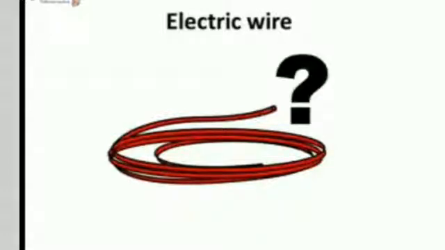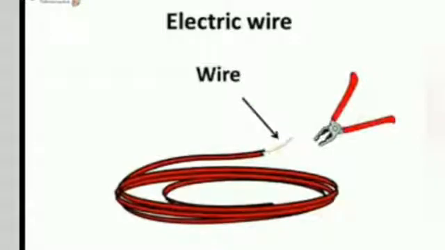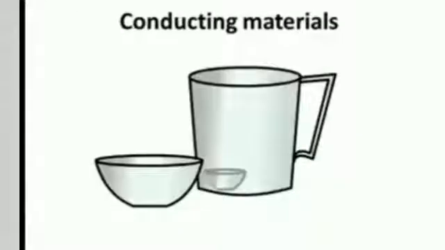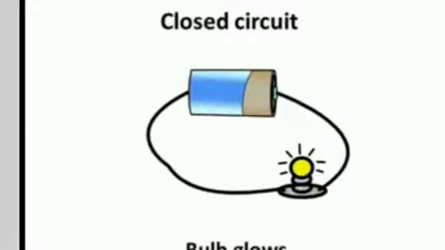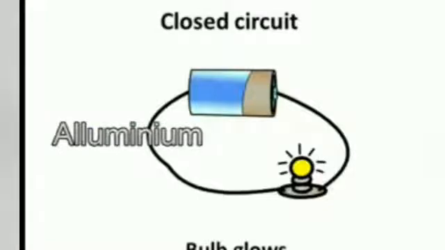What is electric wire made of? Let us take an electric wire used at home and remove its plastic covering using a plier. What do we see inside? There is a metallic wire, generally copper wire. It is this wire that allows the electric current to flow through it. The materials like metals which allow the electric current to flow through them are called conductors, as they can conduct electricity. So, a circuit is made of these kind of materials, and that is why we use copper or iron or aluminum wire for electric circuits.